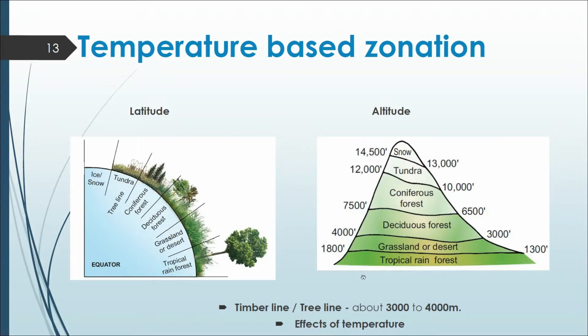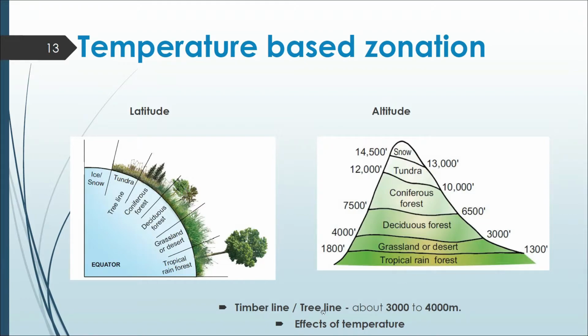What is altitude? Altitude is the height of a location with respect to sea level, and this is what is called the altitude of the place. Based on this, the vegetation also varies on the surface of the earth.